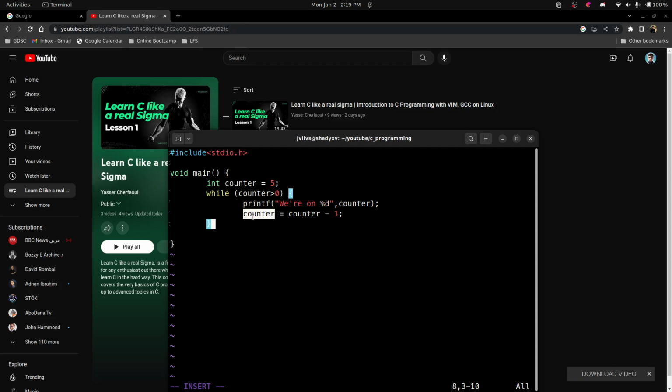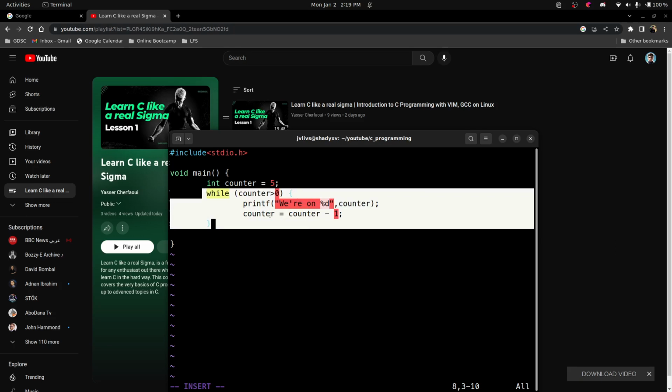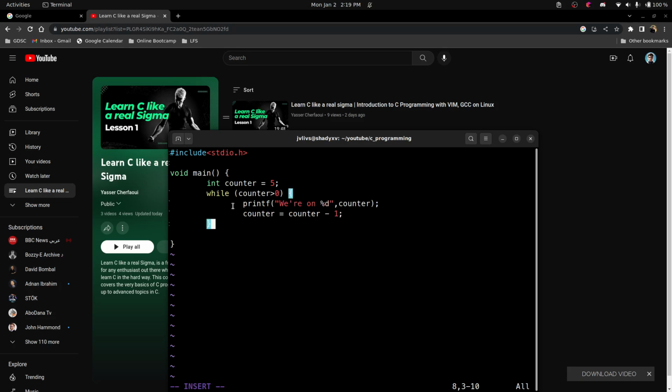So here what happens is when we first run the loop, it's going to start on 5. And then when this arrives, the counter will be 4, all right? And then when it starts again, it will not start the program from here. Nope, it's just going to start the program from this point and keep looping until it hits this condition in the other way, which means until we break this condition.